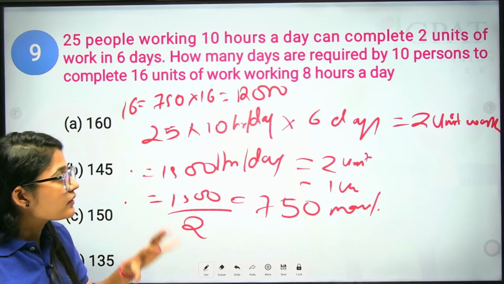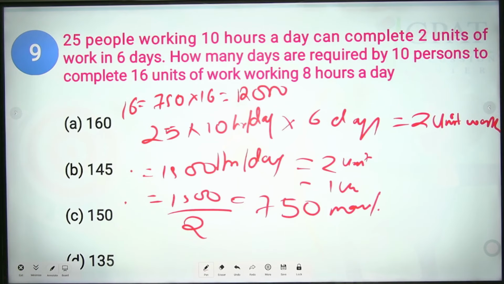Now the second step is we need to find how many days 10 people will need to complete the work, at 8 hours per day. Clear? So this is our second thing.